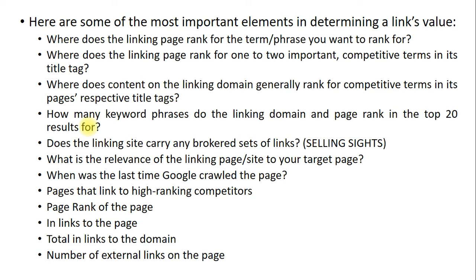Next, how many keyword phrases does the linking domain or page rank for in the top 20 results? Does the linking site carry any brokered set of links? That is, selling sites. Suppose any selling site contains a set of brokered links, then you can also observe that type of data.